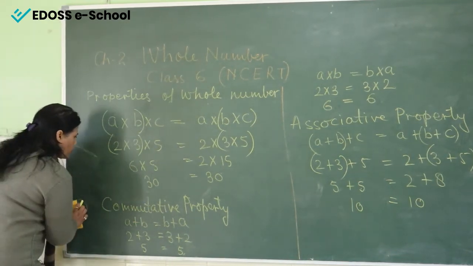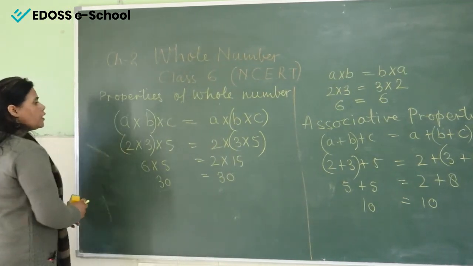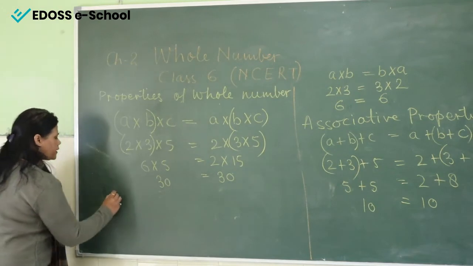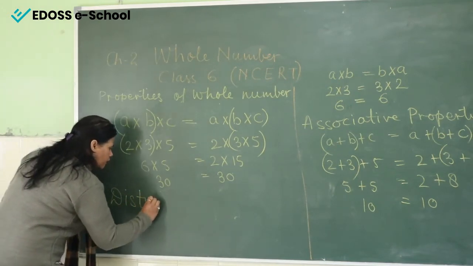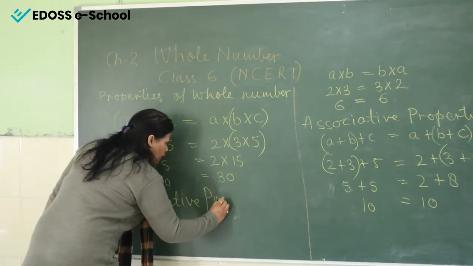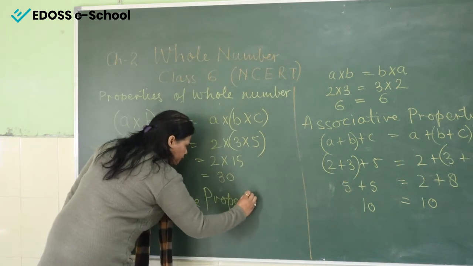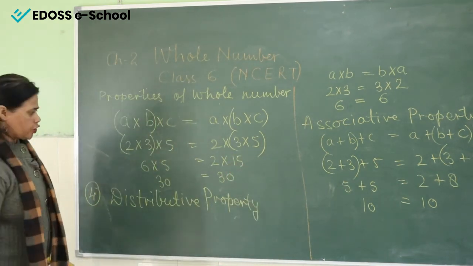Now come to the next property and the last property. This is the fourth property, and this is called the distributive property. And this is also called the multiplication over addition, right class?